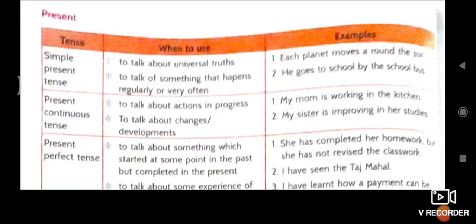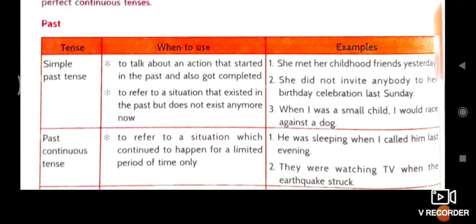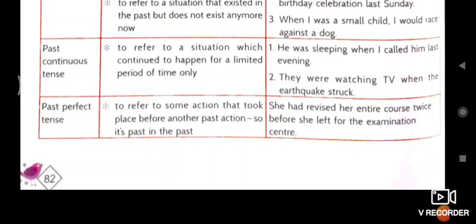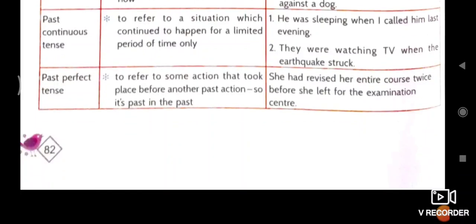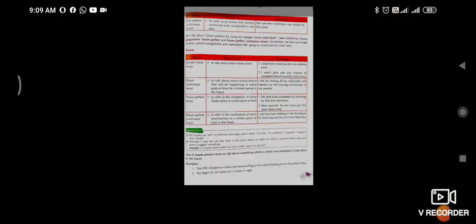Present continuous is used to talk about an action in progress. Like this, present perfect tense, present perfect continuous. Then simple past, to talk about an action that started. Past continuous refers to a situation which continues to happen for a limited period of time. Next, past perfect tense refers to some actions that took place before another past action, so it's the past in the past. So like this.